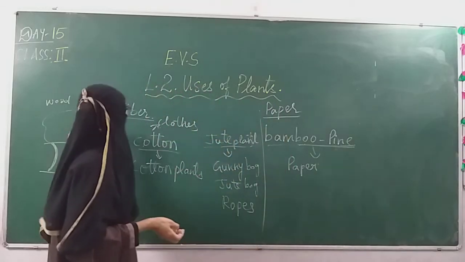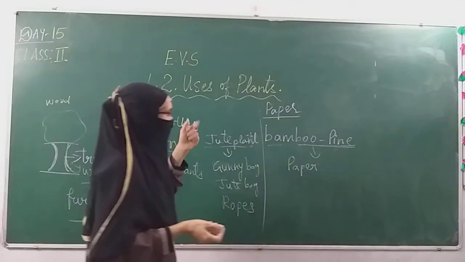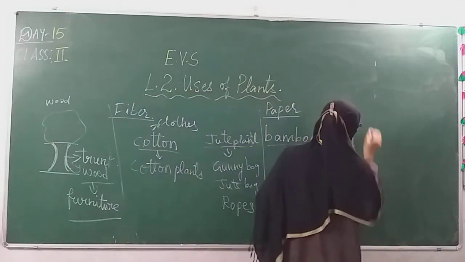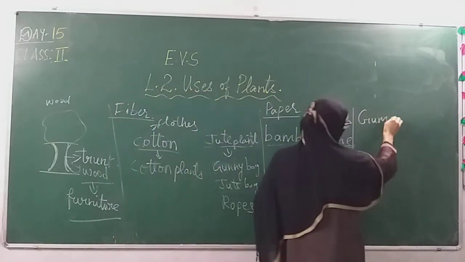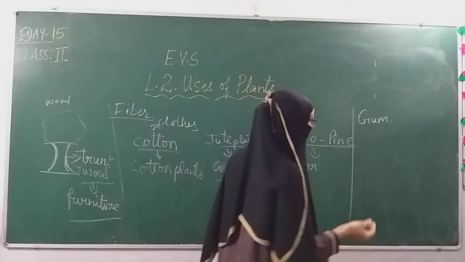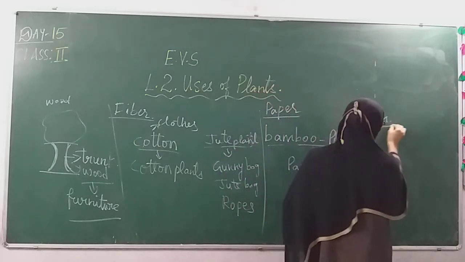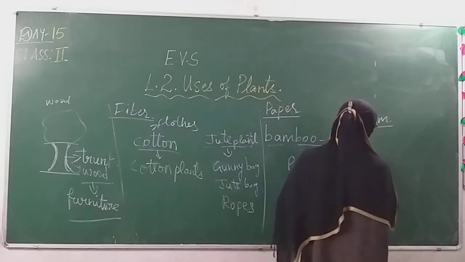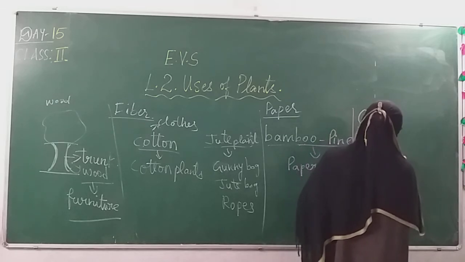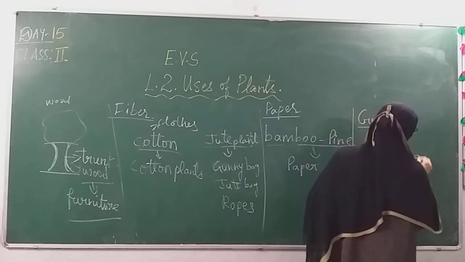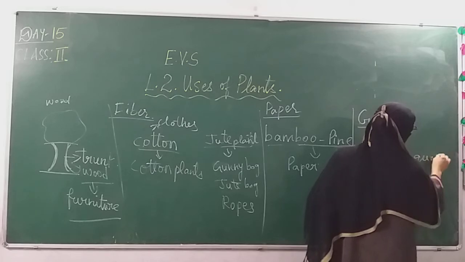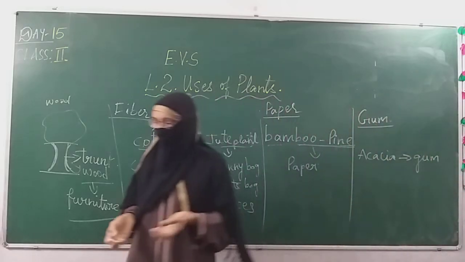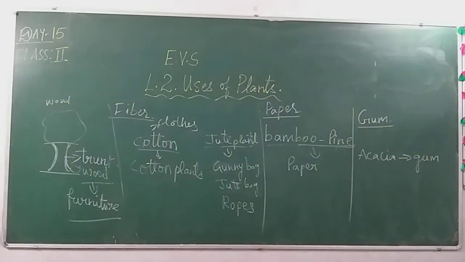So in this way, we are getting wood, fiber, paper. And beside that, gum, which we are using to stick many things. This gum we are also getting from the tree called acacia. The tree acacia gives us a sticky substance from which gum is made.